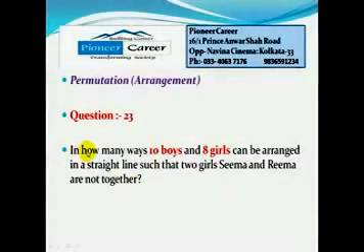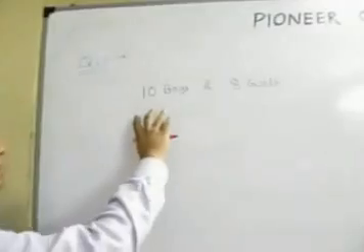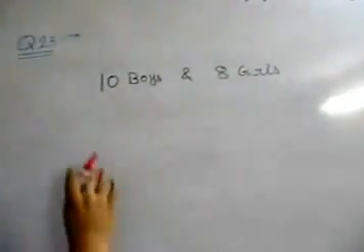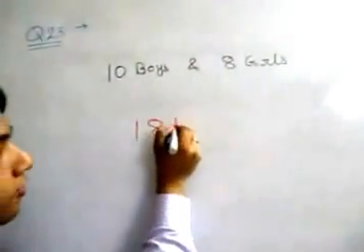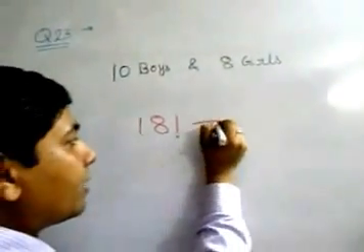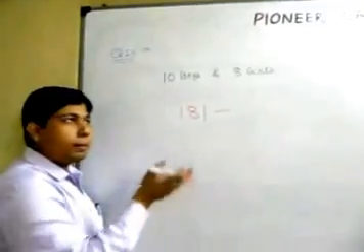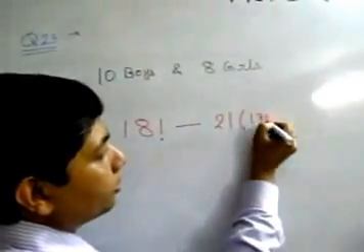Next question is, in how many ways can 10 boys and 8 girls be arranged in a straight line such that 2 girls Seema and Rima are not together? Here in this case it is given that there are 10 boys and 8 girls and 2 girls Rima and Seema are not together. So one way is: total 18 distinct identities without restriction, we can arrange them in 18 factorial ways. Then negative restriction. Negative restriction means they are always together. We have already solved this in the previous question number 22. How many ways? 2 factorial into 17 factorial.